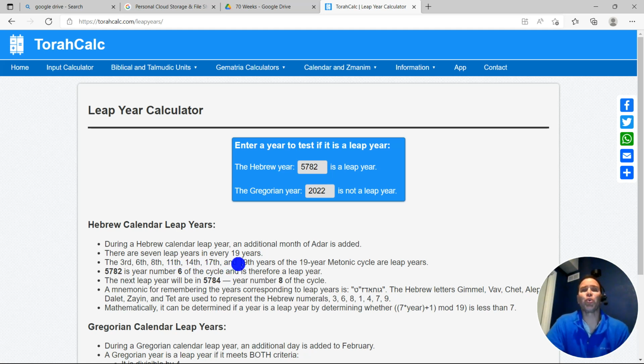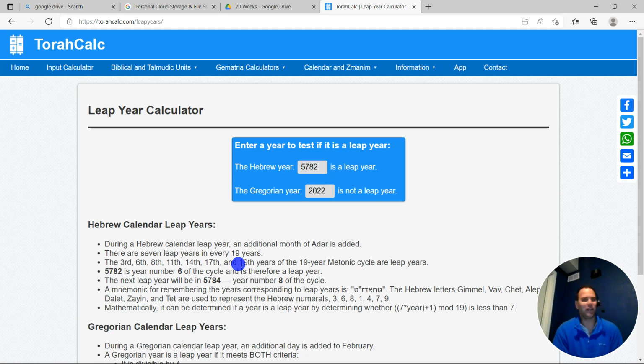It might be true for one particular segment of 19 years. So the 3rd, 6th, 8th, 11th, 14th, 17th, 19th years might have been true for that particular 19-year segment we're looking at. But the mistake is taking the 19 years and assuming that those leap years are going to be the same in every 19-year cycle. And that's where you run into the problem.